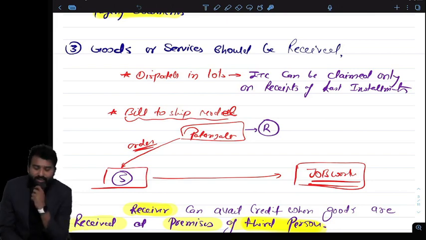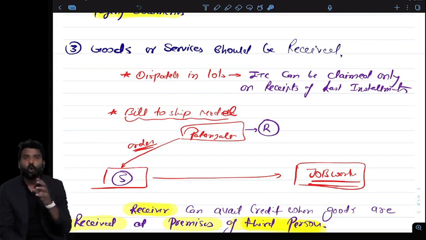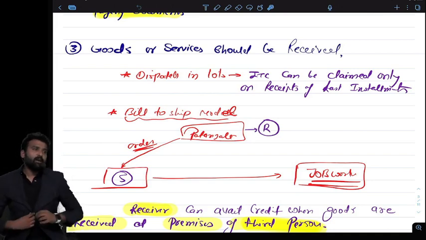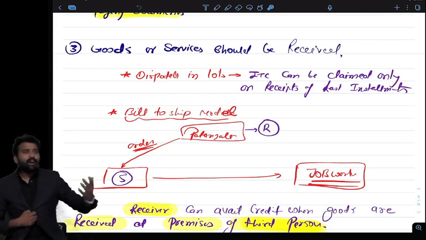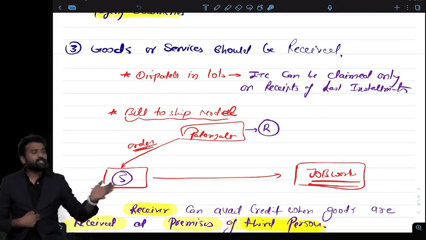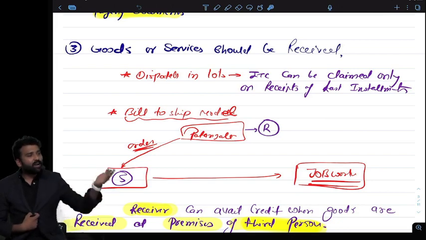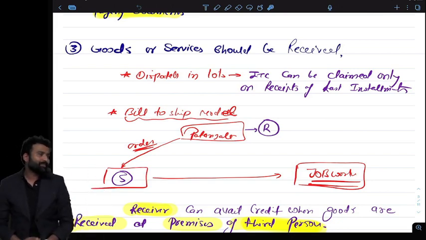Sir, but what if I am receiving the goods in lots? Like I bought 10,000 kg of goods, but the person has dispatched only 2,000 kg right now. The remaining 8,000 kg will be dispatched in installments. So can I claim the proportionate credit? I am asking a question to all of you. Can I claim the proportionate credit according to the receipt of the goods? Yes or no?